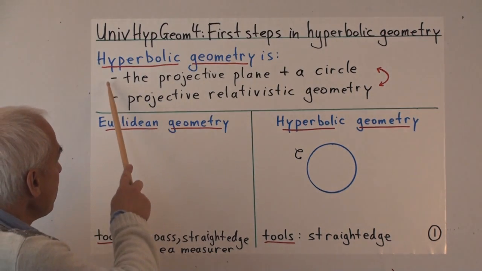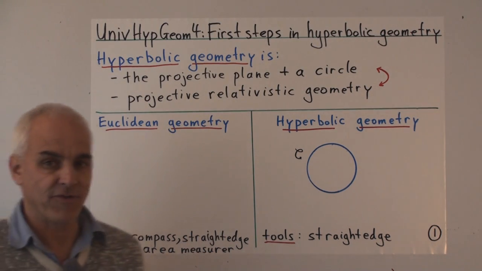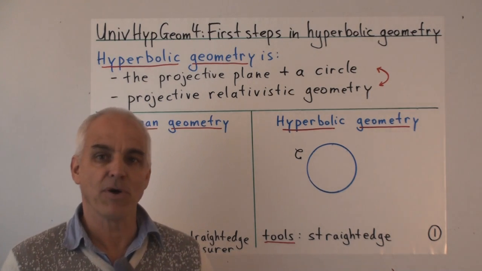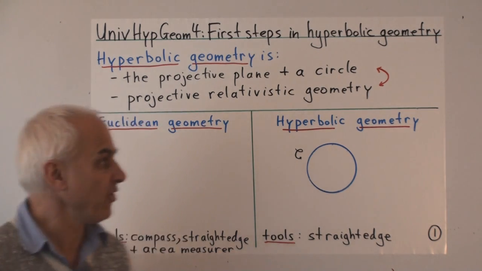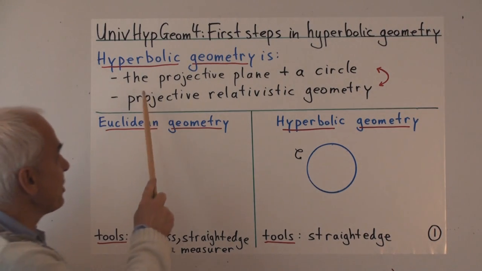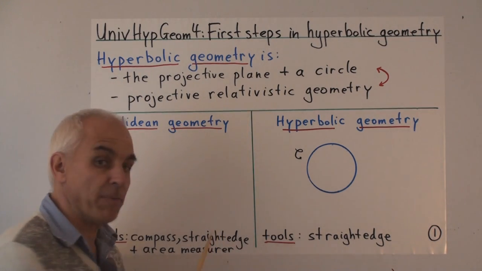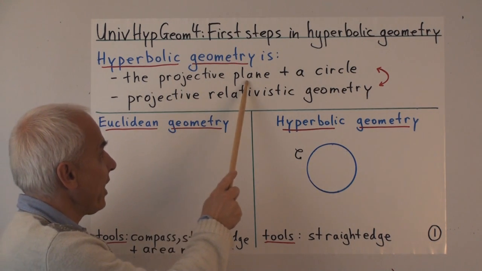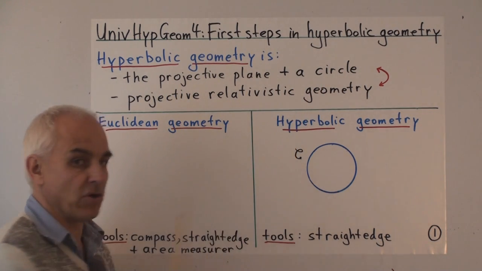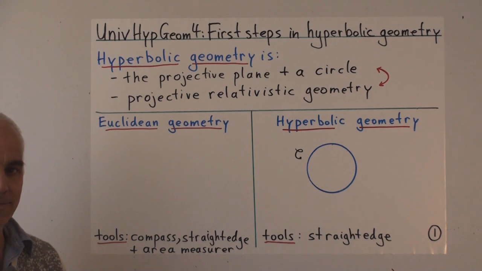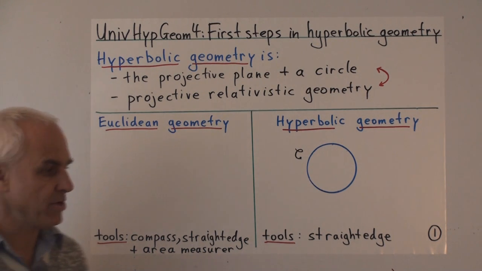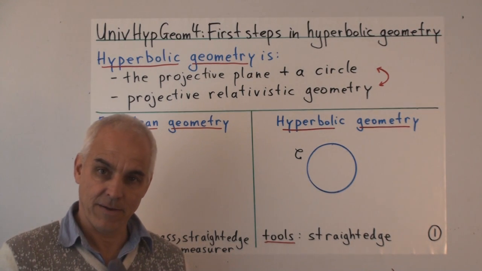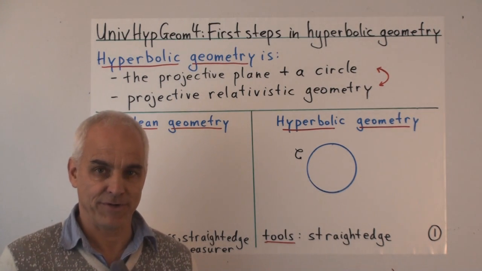So, what is hyperbolic geometry for us? We're going to have 2 points of view. And these 2 points of view are going to interact as we carry on this series. The first, the more elementary point of view, the one that we're going to adopt today, is that hyperbolic geometry is the projective plane plus a circle. It's just what you get when you decide to study a single circle in the plane with projective geometry.